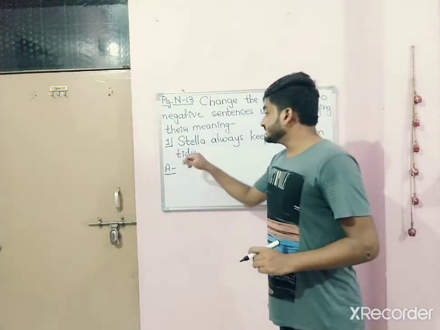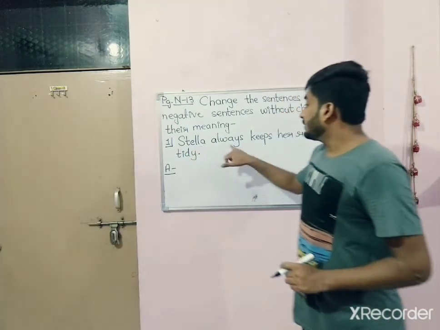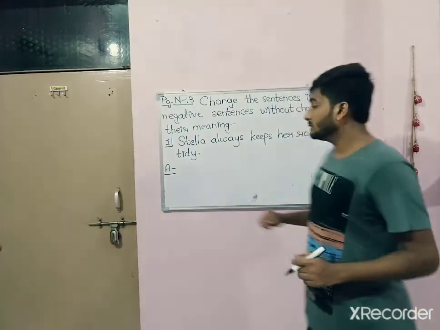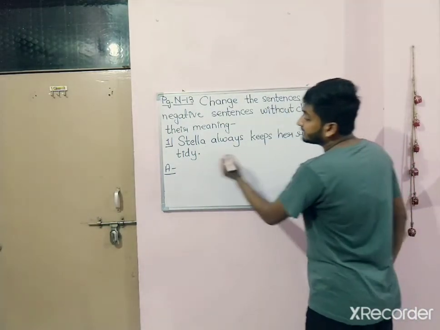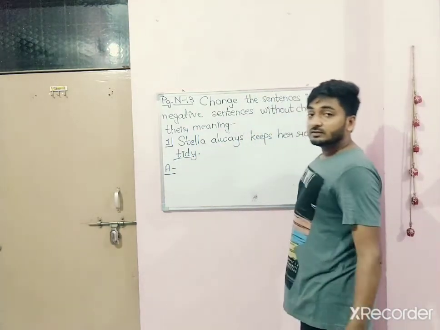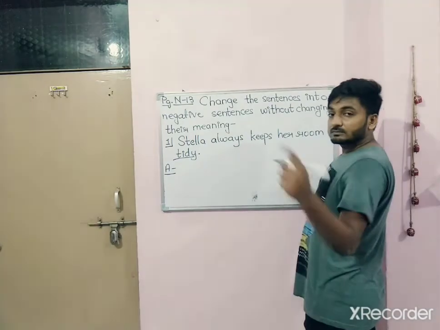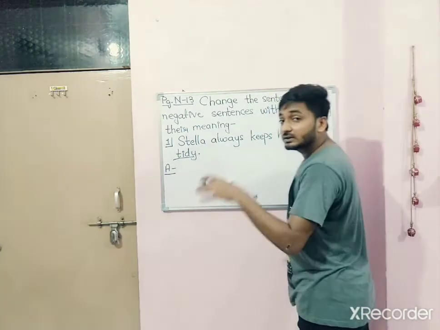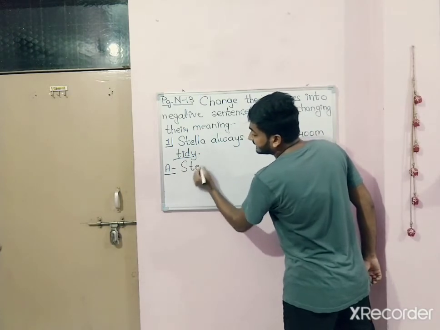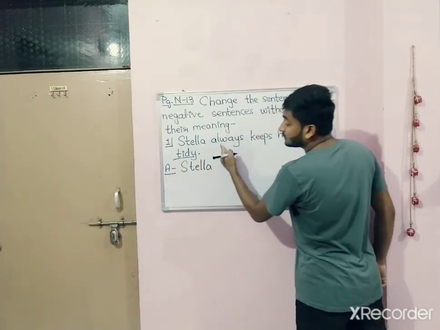Look at the sentence number 1. Stella always keeps her room tidy. So where is the adjective? Here, tidy. That means we have to change this word, or you can say replace this word with its opposite. So it will become Stella always.